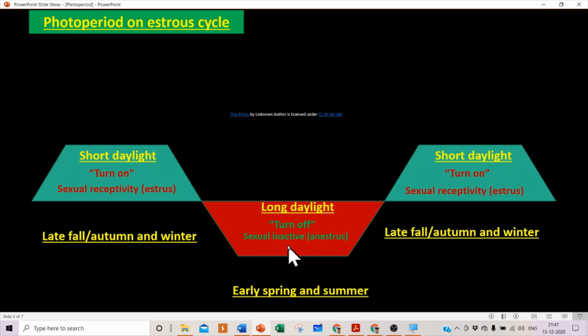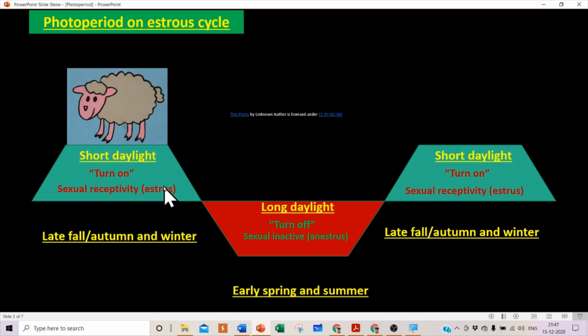Sexually inactive, we call it anestrus. So during long daylight, they are not showing any signs of sexual receptivity. It is the anestrus state. Again, when there is a decrease of daylight, the reproductive activities turn on again, with sexual receptivity.